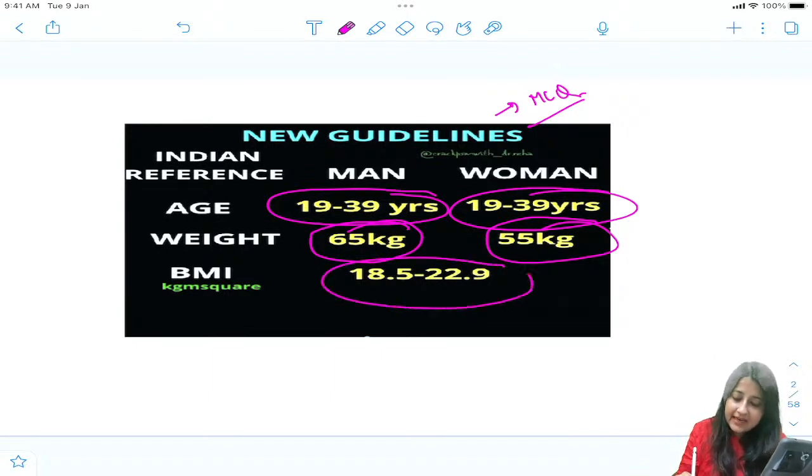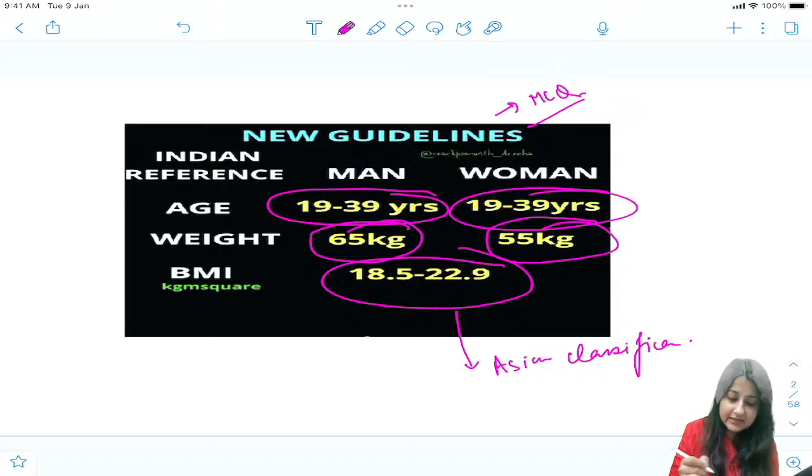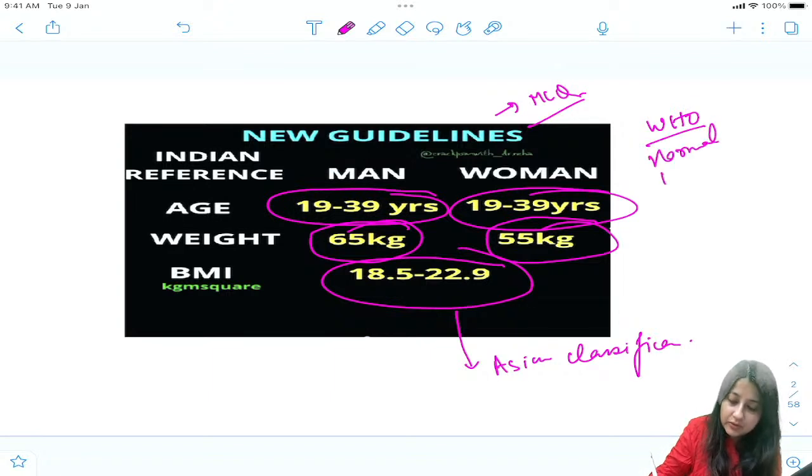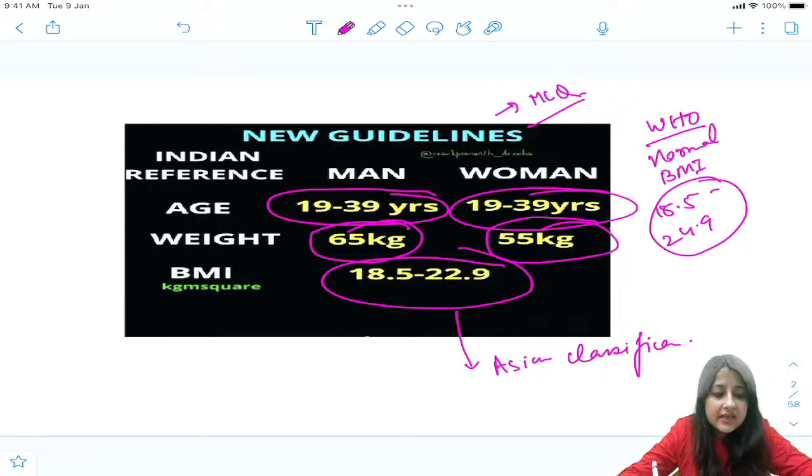This BMI 18.5 to 22.9 is according to the Asian classification. But according to WHO classification, guys, what is the normal BMI? Anybody? It can come in your exam. According to WHO classification, what is the range of normal BMI? 18.5 to 24.9, right? 18.5 to 24.9. That is the normal BMI according to WHO.